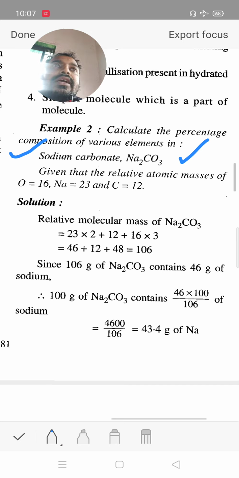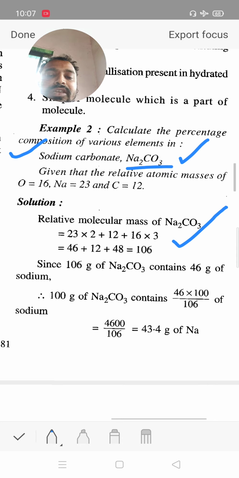Now we are calculating the percentage composition of sodium, carbon and oxygen. First we calculate the molecular weight of Na2CO3.